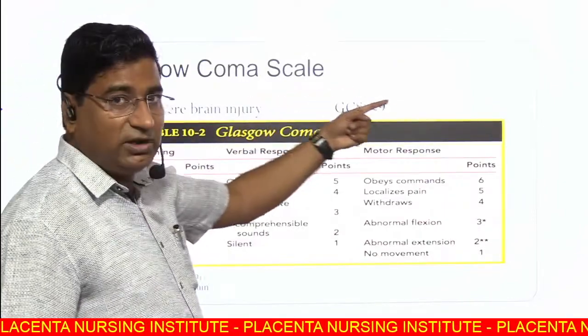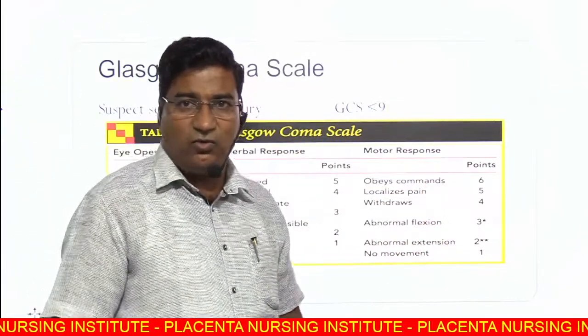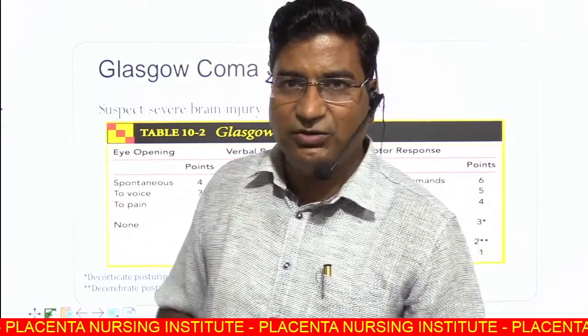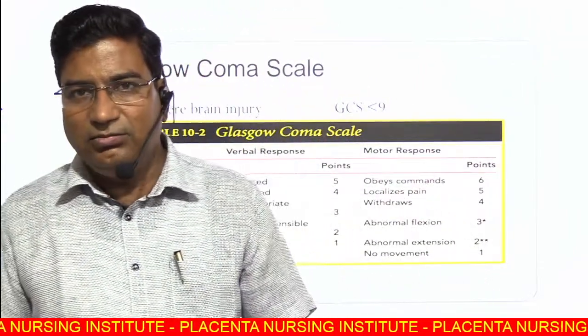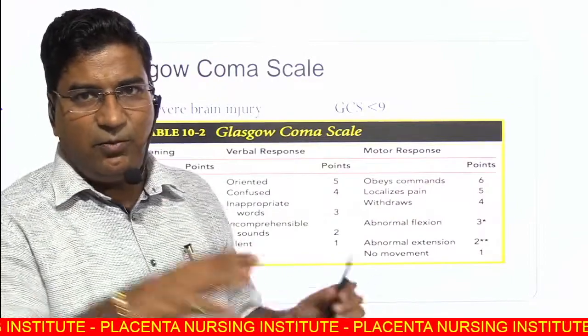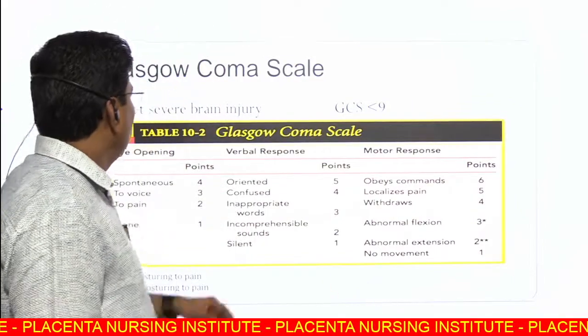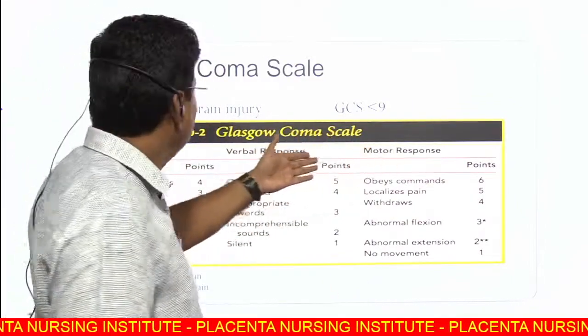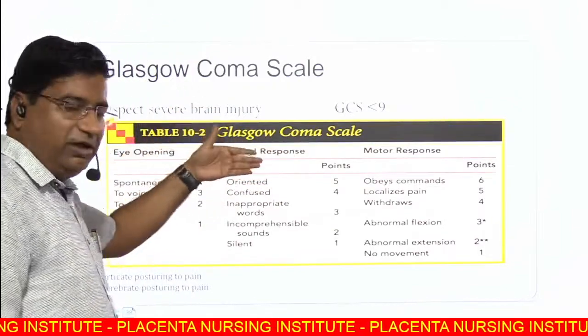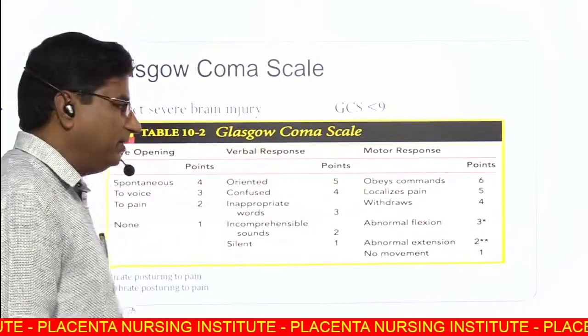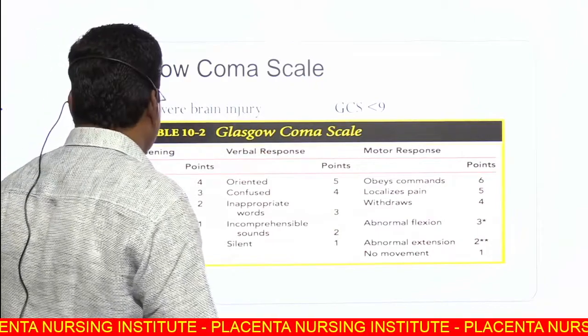Then Glasgow Coma Scale. What is the Glasgow Coma Scale? The Glasgow Coma Scale was originally invented for the nursing staff and paramedicals, so they examine the patient and inform the doctors. This Glasgow Coma score is very useful for the neurological status of the patient.